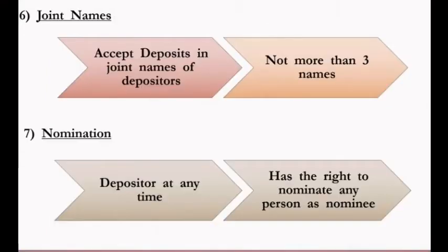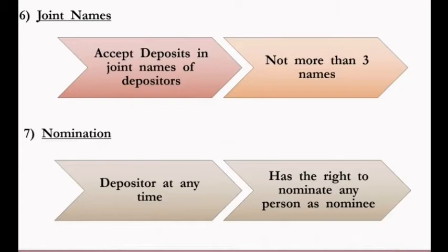Next point is joint name. A company can accept a deposit in the joint names of depositors, but there should be not more than 3 names. Suppose a depositor wants to deposit an amount in his own name only, or with his wife's name, or his children's names. He can add the name of his wife, his child or another person, but not more than three names.